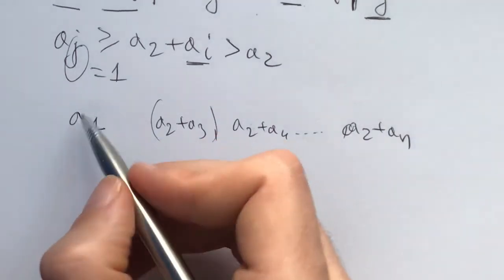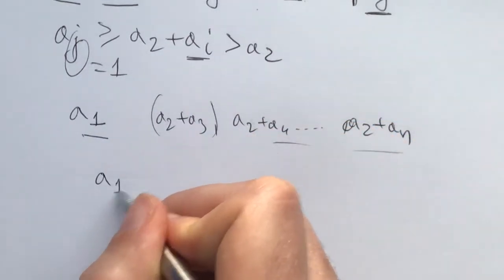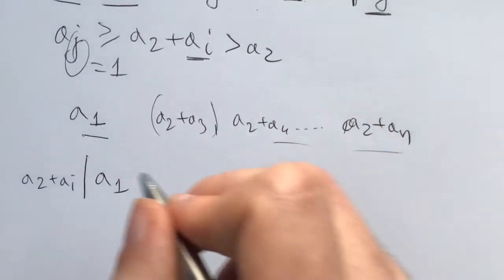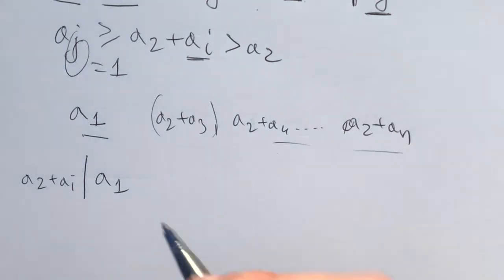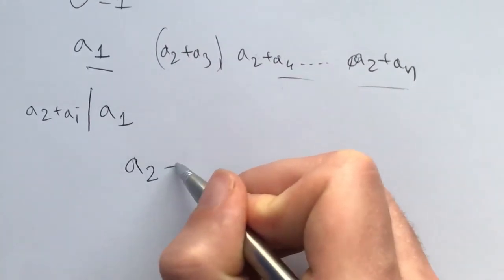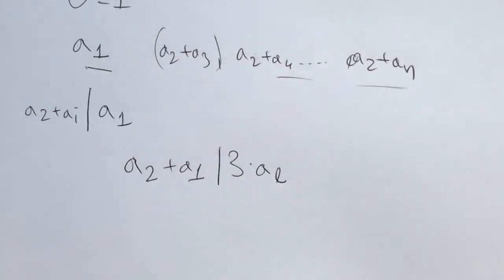Now given a1 is divisible by all of these, we know that a1 is divisible by a2 plus ai. And now what can we do with this? I invite you to take another 5 to 15 minutes and try to push the problem further. And the next sort of idea is to come back to the original thing, a2 plus a1 divides 3 times al for some l. Now what can this l be?